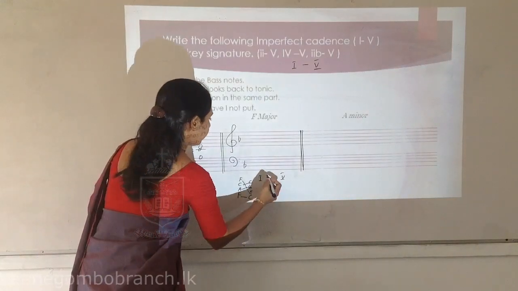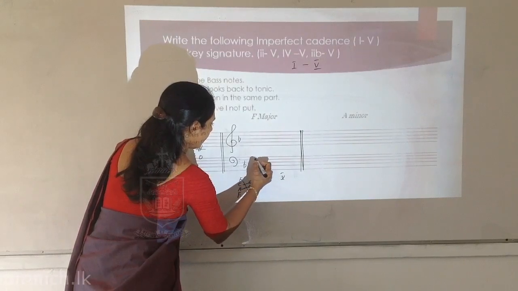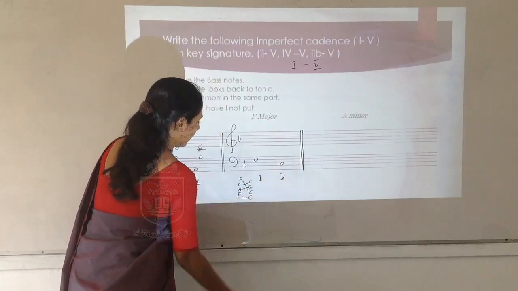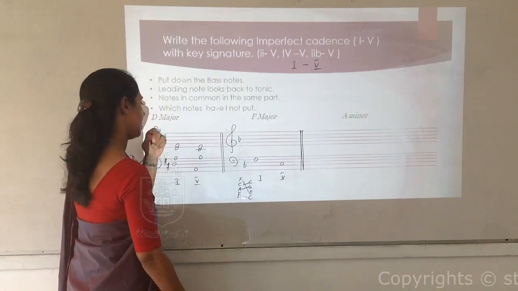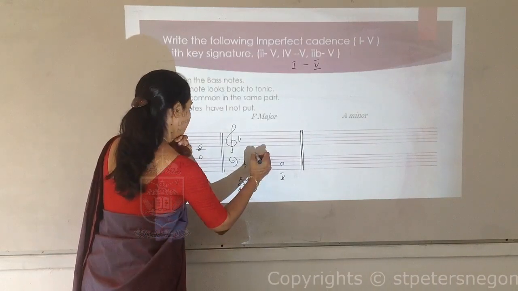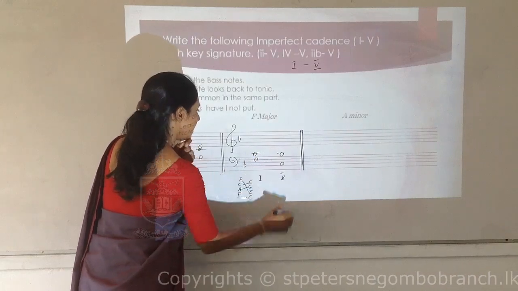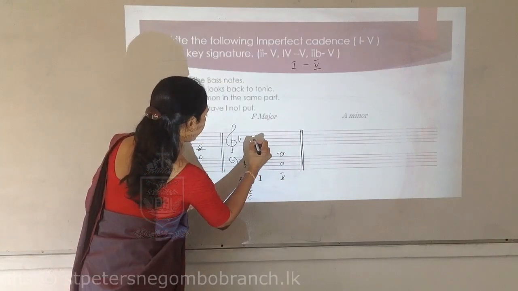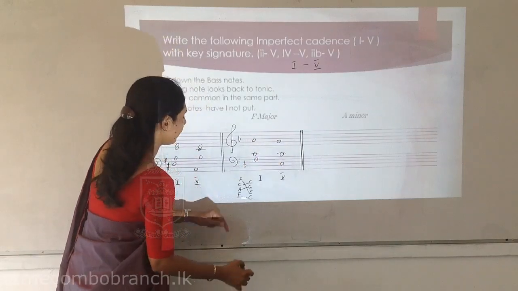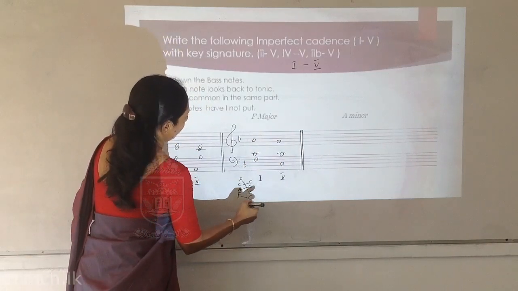So F, C, F, C. I use C, C here. C, C, A, G, G and F, E, F, E.